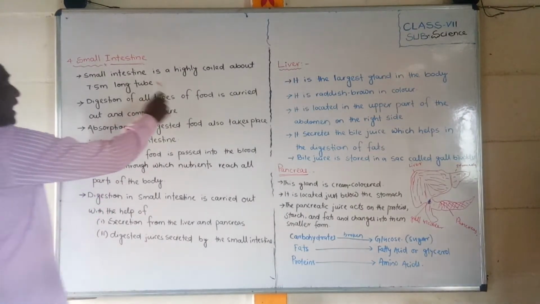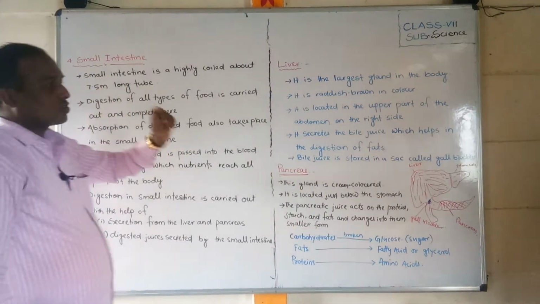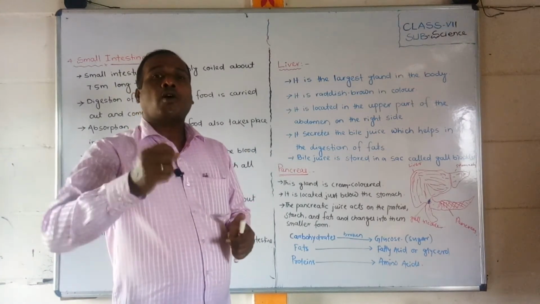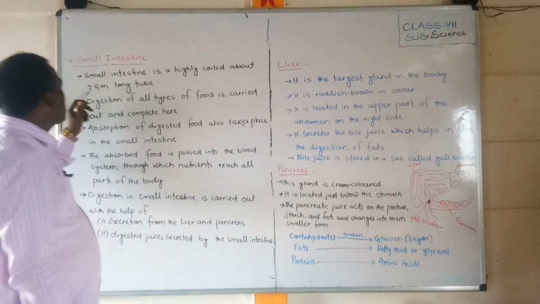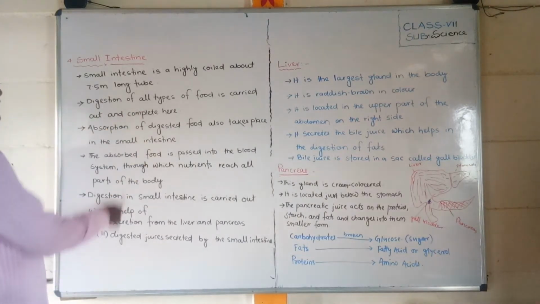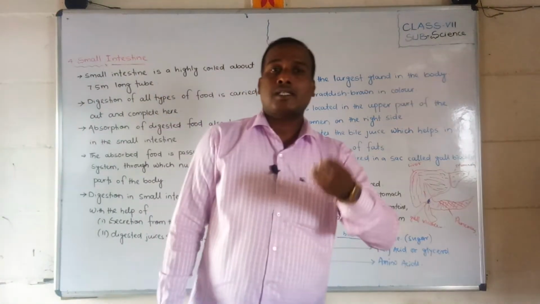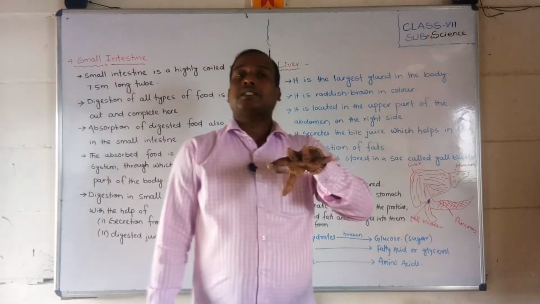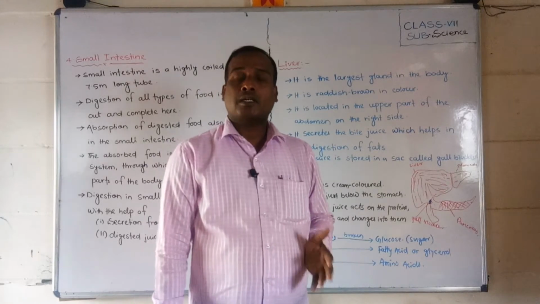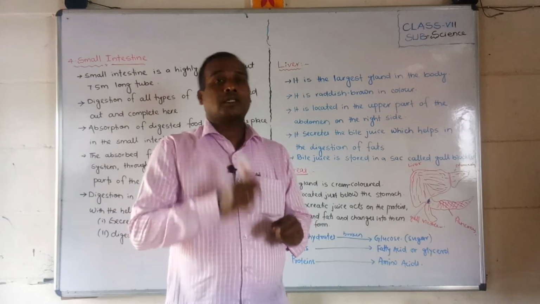The small intestine is a highly coiled tube about 7.5 meters long. It is a coiled structure, generally called the small intestine. The digestion of all types of food is carried out and completed here. Whatever food we take is first partially digested in the mouth and the stomach, then slowly it goes to the small intestine. In the small intestine, almost all the digestion is completed.